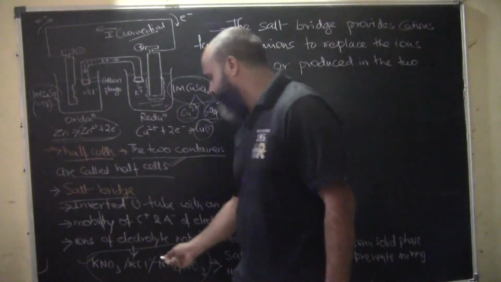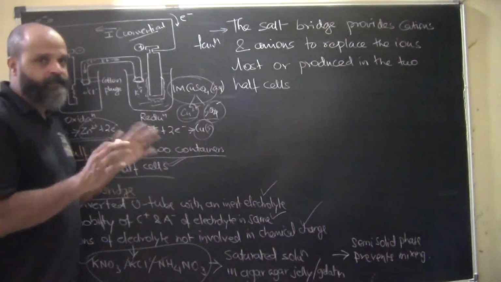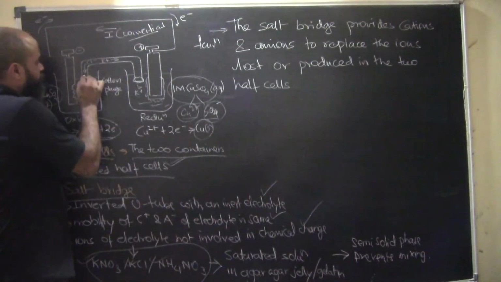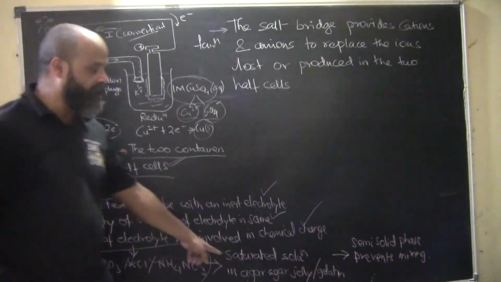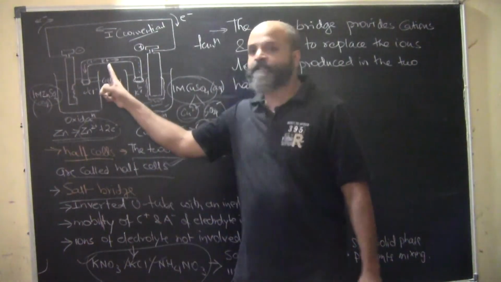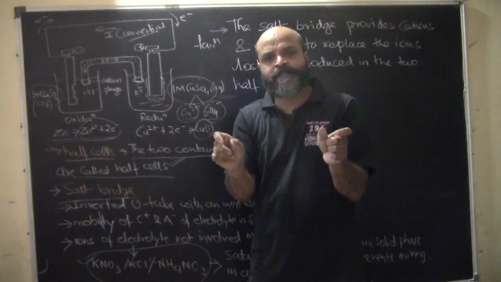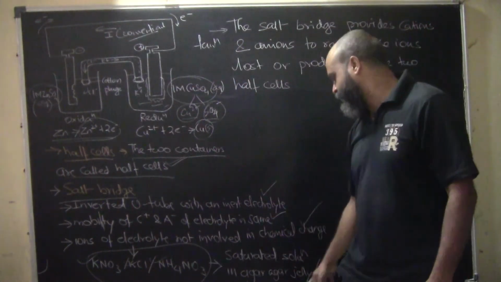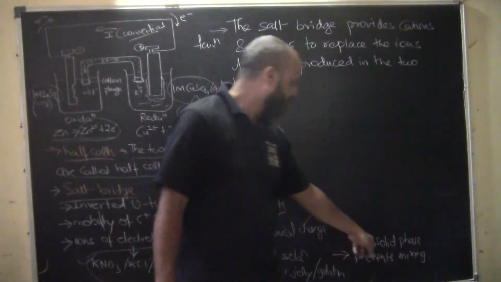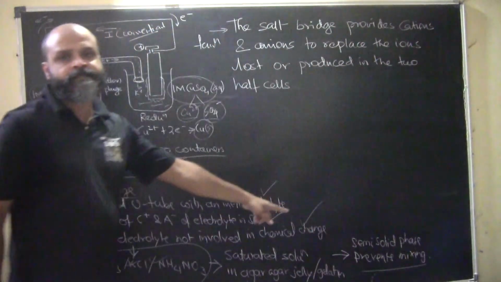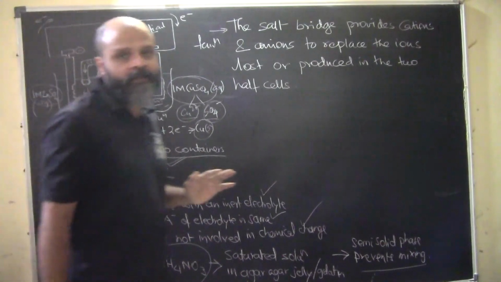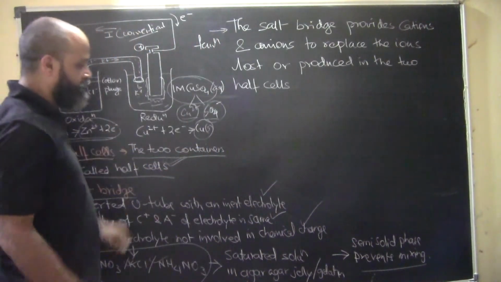Okay, so how do we take it? What is the special way, or why will the ions not get involved in this chemical reaction? Because we have taken this electrolyte by mixing it with agar-agar jelly or gelatin, which makes it a semi-solid substance. So it is a saturated solution in agar-agar jelly or gelatin, and hence it is in a semi-solid phase. Hence it prevents mixing, and whatever is filled inside doesn't take part in the chemical reaction.